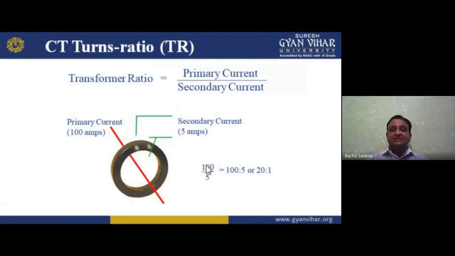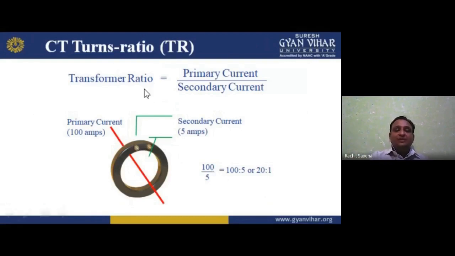Now CT, what is CT? CT is basically the turn ratio. So turn ratio is given by the primary current over the secondary current. Now, my dear students, the CT is the current transformer, and a current transformer always has a construction similar to the step up transformer. In a step up transformer, the primary winding voltage is lower compared to the secondary winding voltage, but the primary winding current is higher compared to the secondary winding current. So we want to step down the current but step up the voltage.